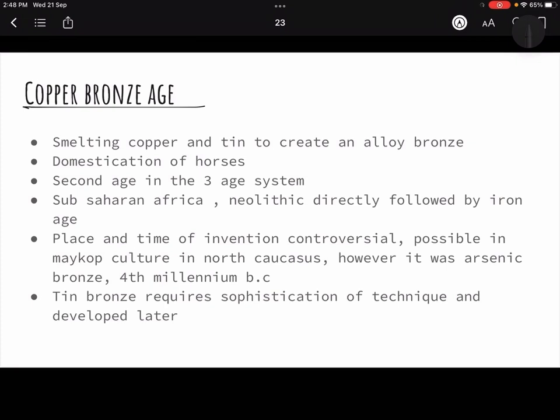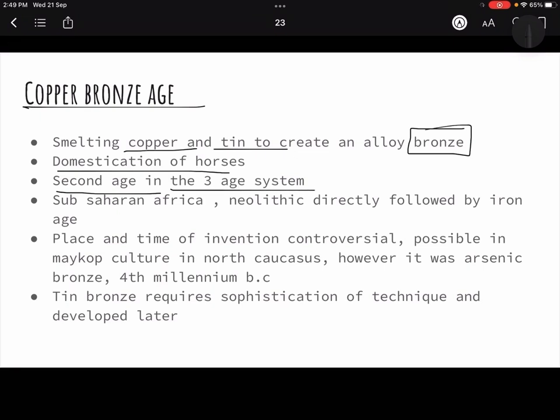And Copper Bronze Age, you can say it is also a part of the Bronze Age, or Copper Bronze Age, anything. So when copper and tin were alloyed together to create bronze, this alloy was a better technique as compared to copper, because it had more resistance and more strength. At this time domestication of horses had also started. So this was the second age in the 3 age system.